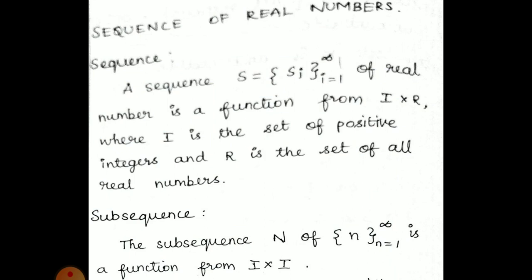Sequence of real numbers. Generally you know what a sequence is, right? For example, a set of numbers arranged in an order is called a sequence. Suppose you take the prime numbers 2, 3, 5, 7, 11, 13, they can be arranged in a natural number order. So it's a sequence. It can be put in set brackets, and that is called a sequence.